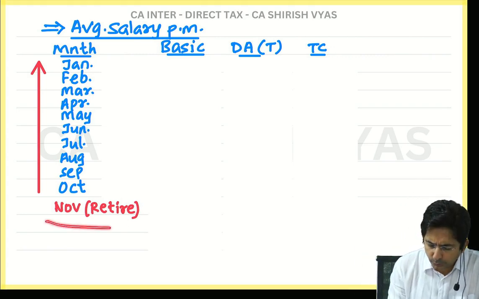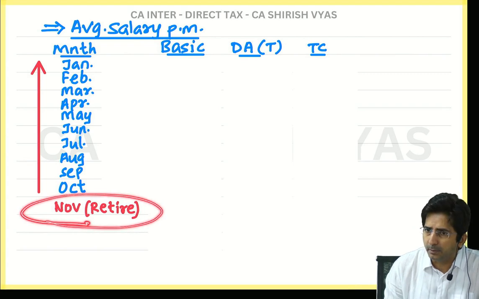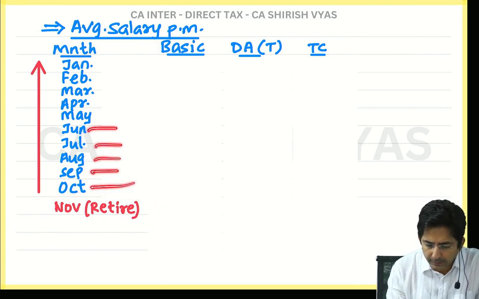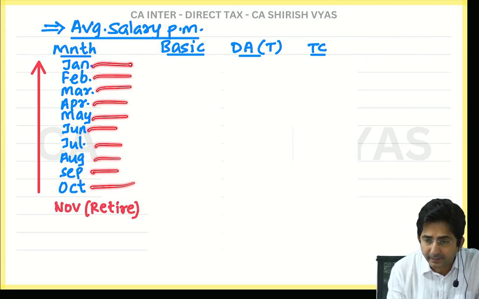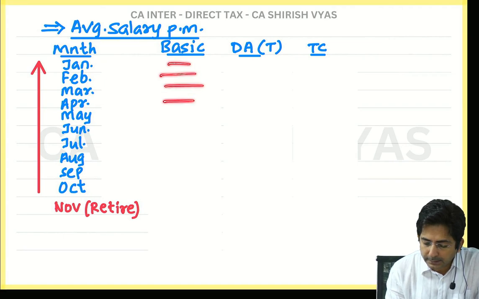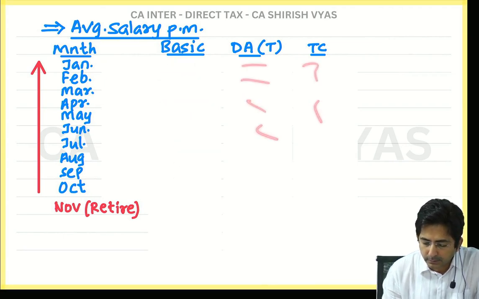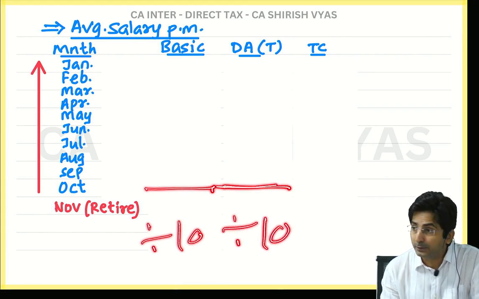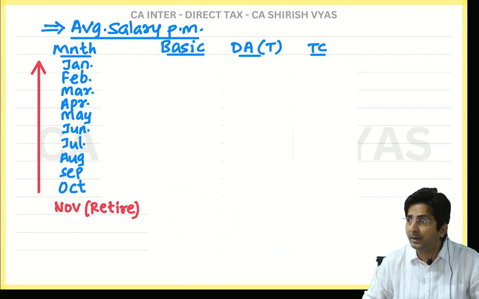So see, assume you retired in the month of November. So go backward. 1, 2, 3, 4, 5, 6, 7, 8, 9, 10. Can you see 10 months? And then you will write all the basic salary of different months. Then DA in terms, turnover commission. Then how to find average? Total up. Divide by 10. This also total up. Divide by 10. Average how to find? Add all, divide by 10.